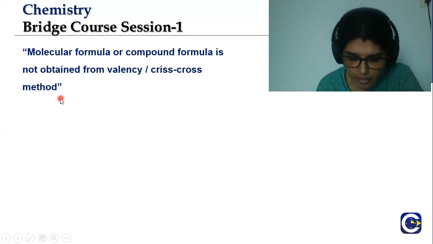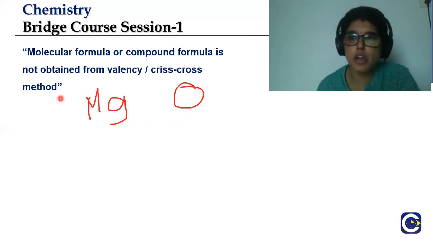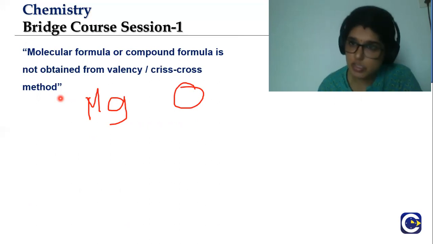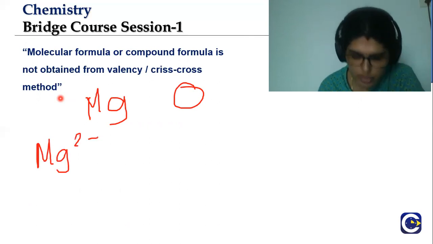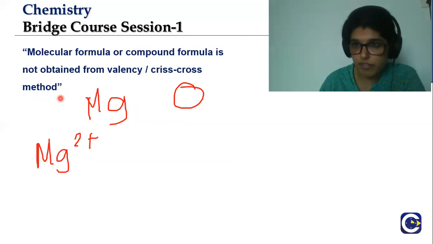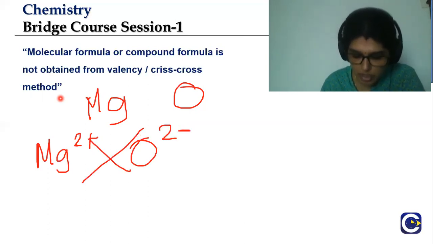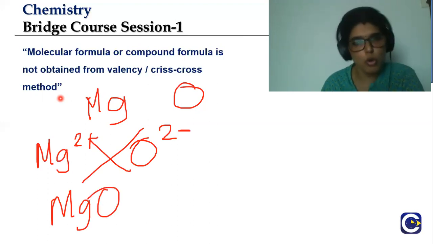So if I say, tell me the compound formed from magnesium and oxygen when they react together. Immediately you'll write Mg. Mg has a valency of 2 plus. Valency is the number of electrons present in the outermost shell. Based on the valency and the octet rule, you see how many electrons it can take in or give. That is valency, and that is the crisscross method. So you write immediately Mg is 2 plus and oxygen is 2 minus, and using the crisscross method, you write the formula MgO. Correct?